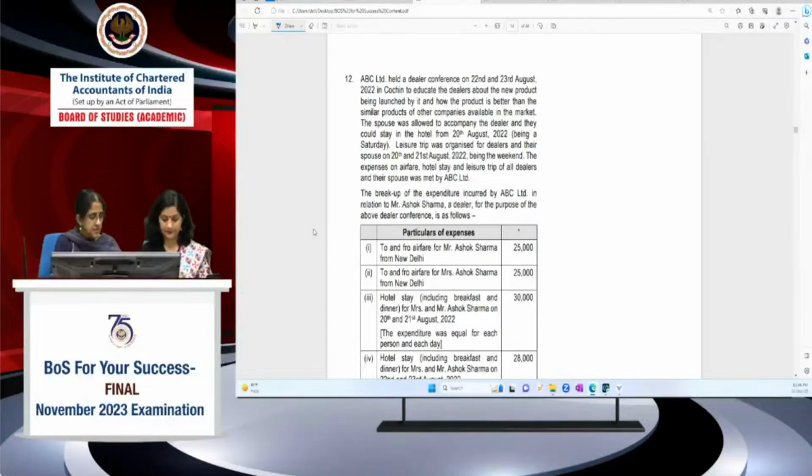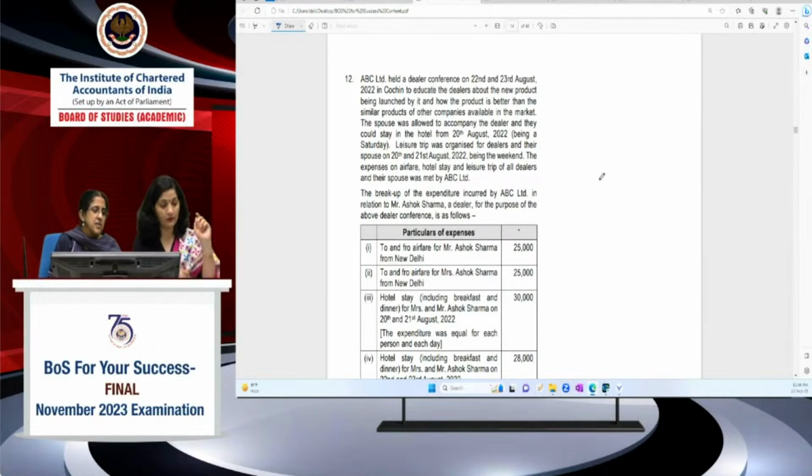So I have asked you a question: from which date was this section inserted? It makes a difference actually, because it is being inserted in between, not from 1st April. From which date is 194R being inserted? Ashish has given an answer: from 1 July. Very good, Ashish. I think you have studied well, and you know what difference it is going to make.